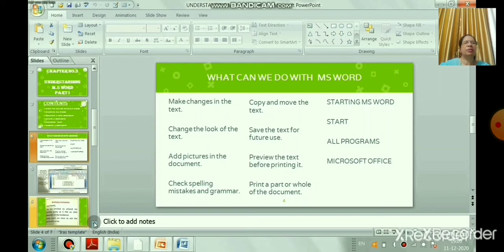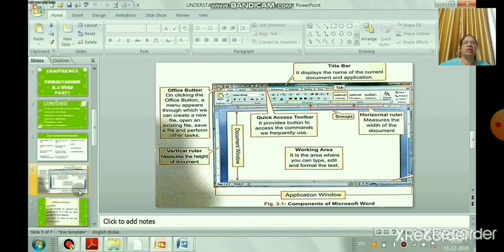So how to start now? Start button, all programs, and then click Microsoft Office. When you start Microsoft Word, before that we will learn the components. What are the components of Microsoft Word? Can you see the components here? First of all, the Office button. By clicking the Office button a menu appears, which has file, open, save, right. You can perform other tasks.